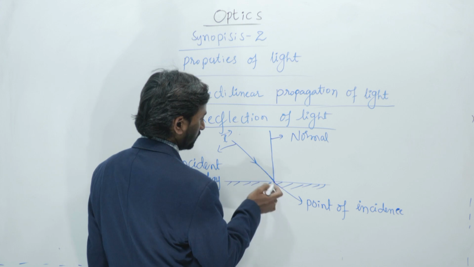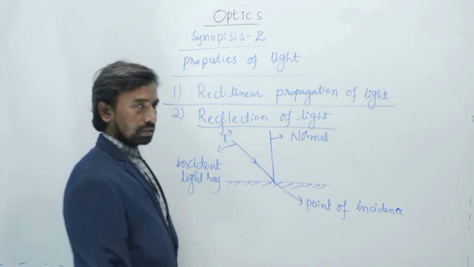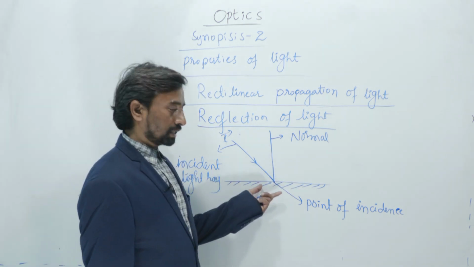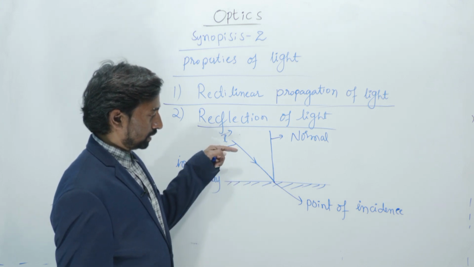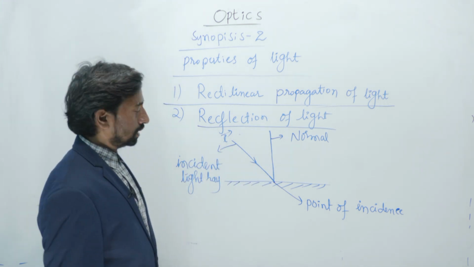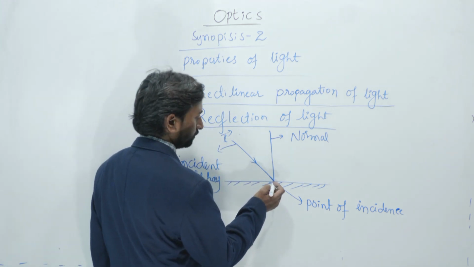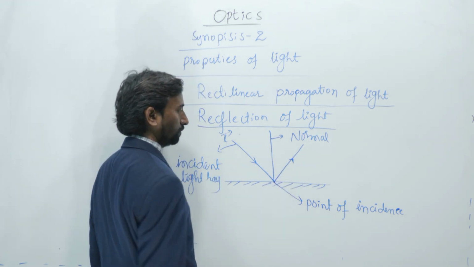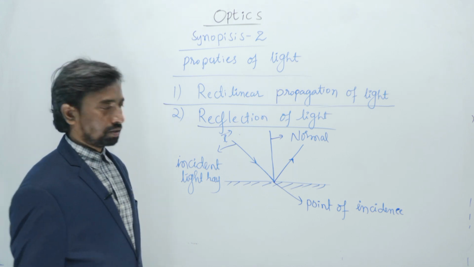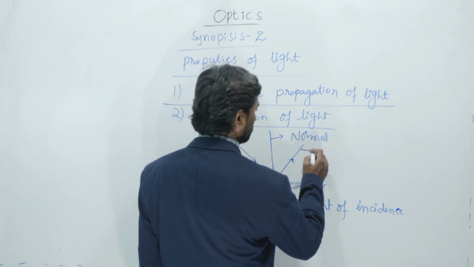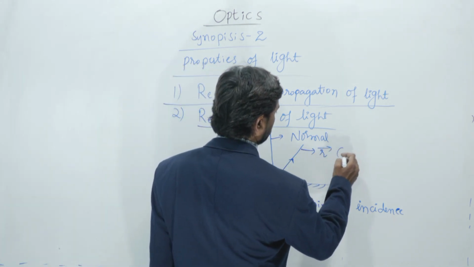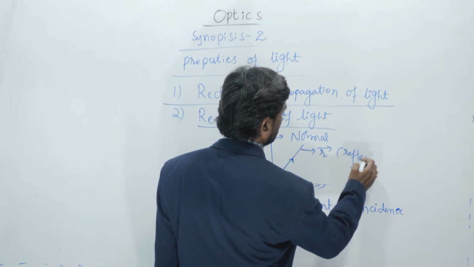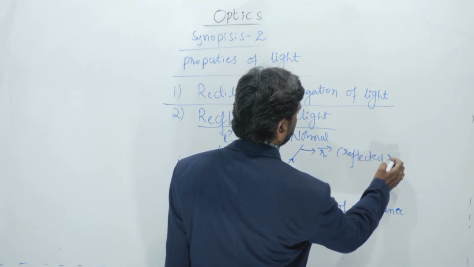When the light falls on the reflector, a certain amount of light will be absorbed by the reflector, a certain amount will pass into the reflector, and the remaining amount of light will be reflected back into the same medium. That phenomenon of light is said to be the reflection of light. This ray is denoted by R bar. It is the reflected ray.